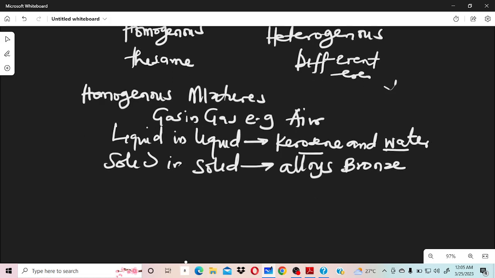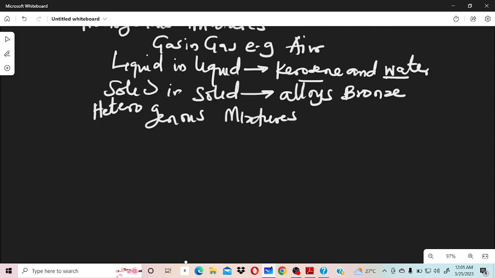So all these ones I mentioned, they are homogeneous mixtures. So we can have heterogeneous mixtures too. And what does heterogeneous mean? Different. So heterogeneous means different. So they are not in the same phase. Let me just give a few examples. You can have gas-liquid mixtures. So you can see gas-liquid is heterogeneous.